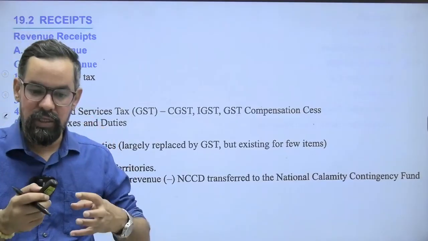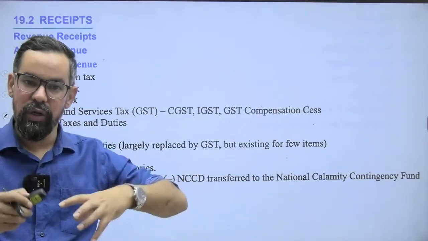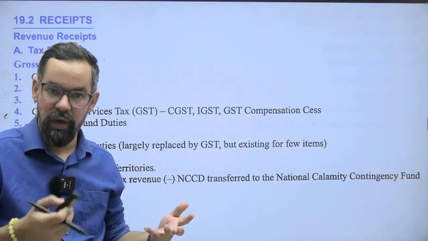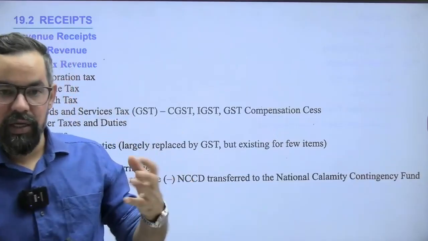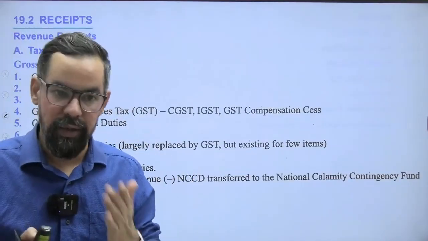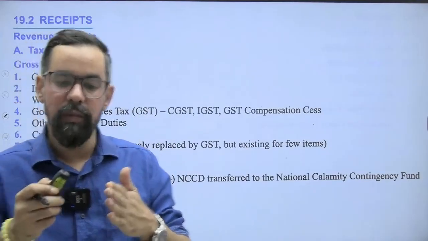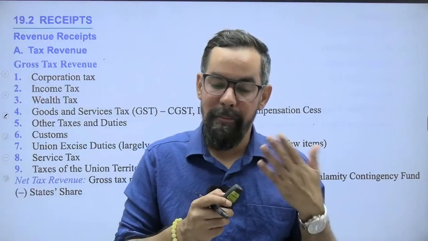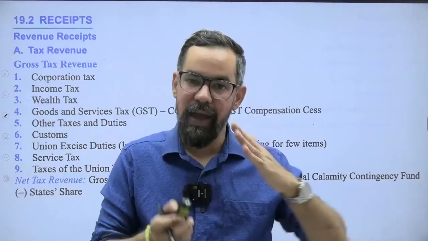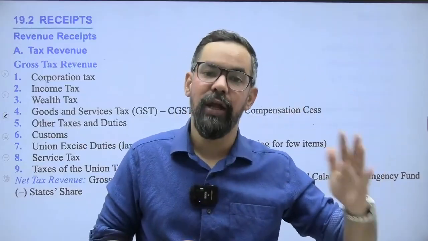We have revenue budget, we have capital budget. Revenue income is your income from taxes and non-taxes. Revenue expenditure is on government's day to day activities. Capital budget: capital income, borrowings of the governments, domestic and international, and capital expenditure on creating permanent assets.